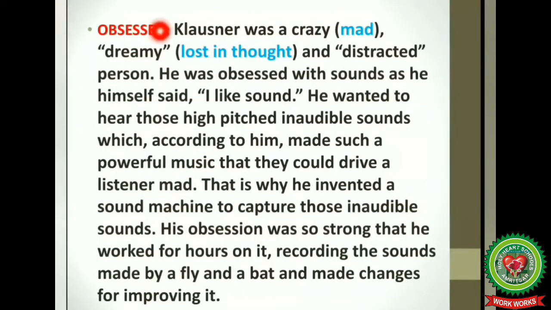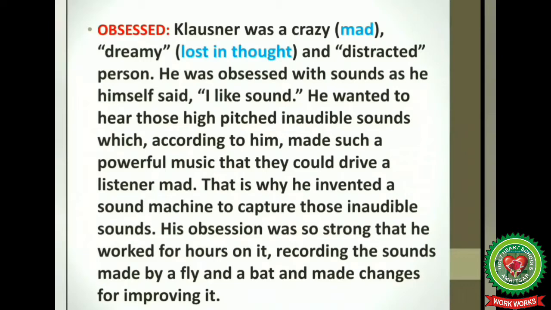Next point is obsessed. Closeness was a crazy, dreamy and distracted person. He was obsessed with sounds. As he himself said, "I like sound." He wanted to hear those high-pitched, inaudible sounds which, according to him, made such a powerful music that they could drive a listener mad. That is why he invented a sound machine to capture those inaudible sounds.